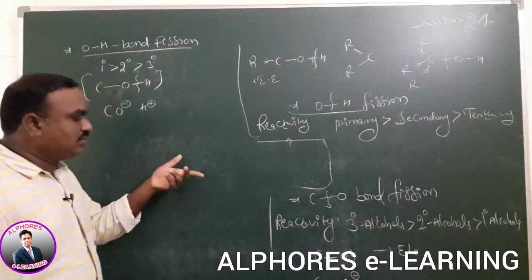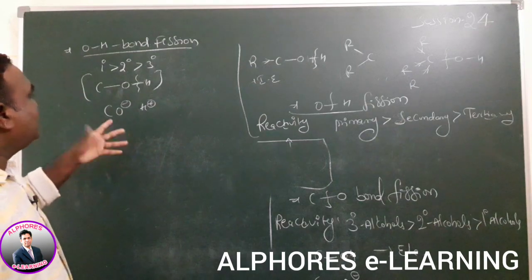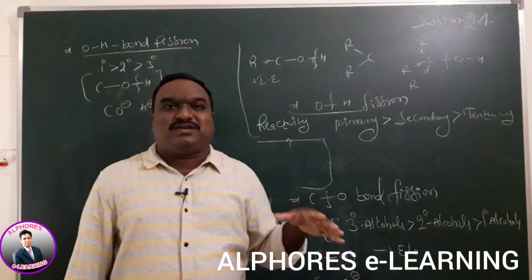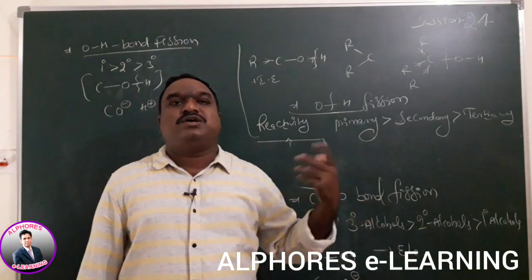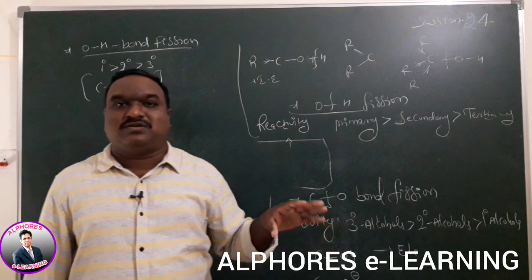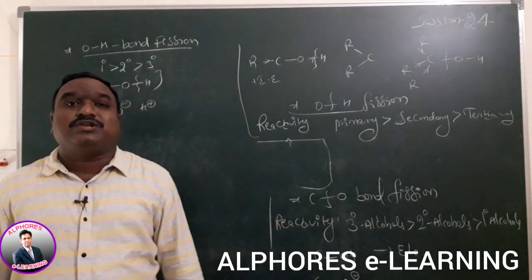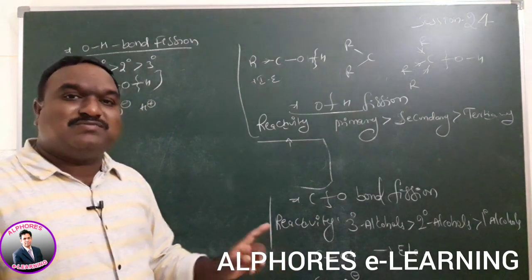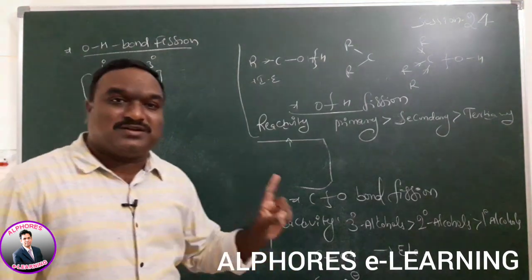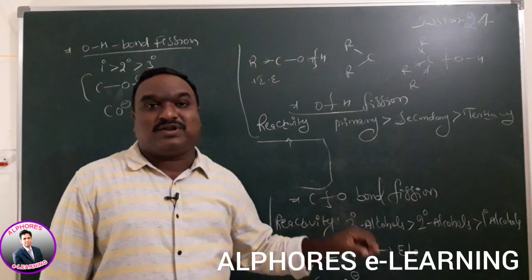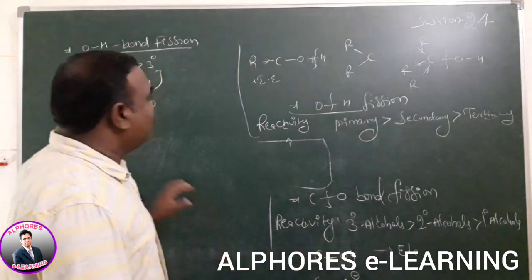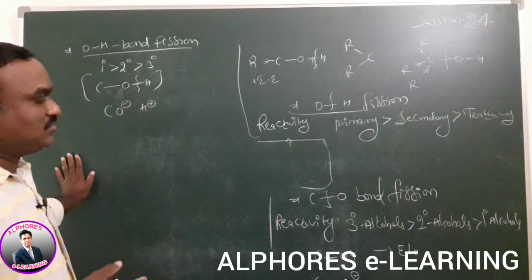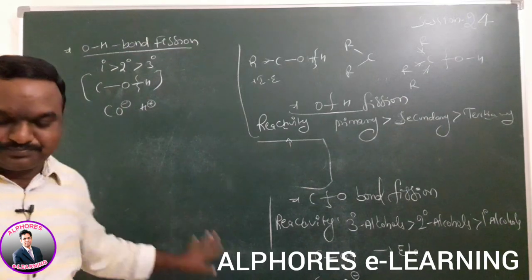This is the way to explain the nucleophilic nature and electrophilic nature. That means alcohols act as electrophiles as well as nucleophiles. Based on the given alcohol connectivity nature, we can explain when the alcohol acts as an electrophile or nucleophile. We will see examples right now. What type of cleavage is possible wherever an example is given.